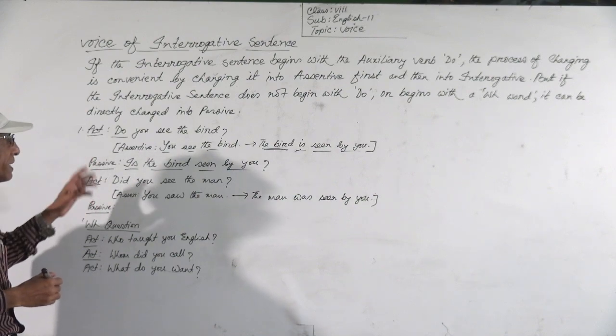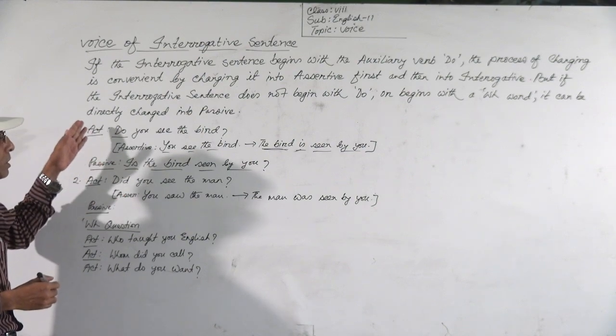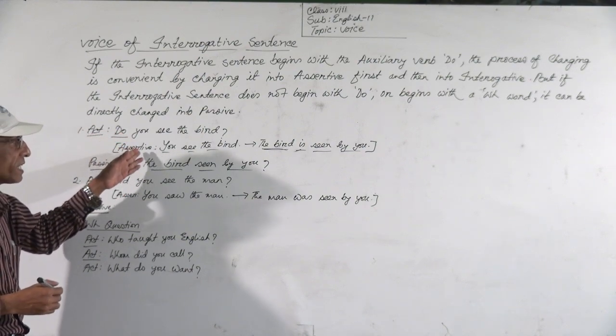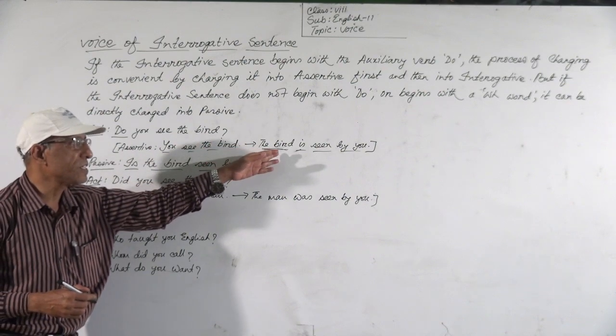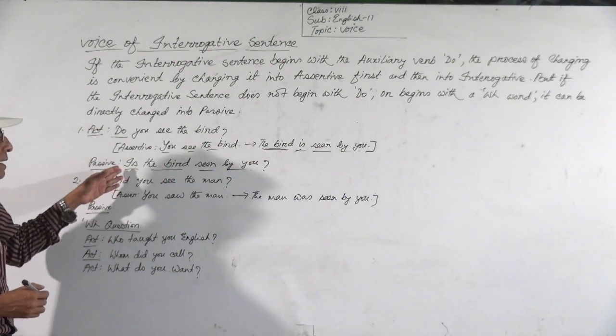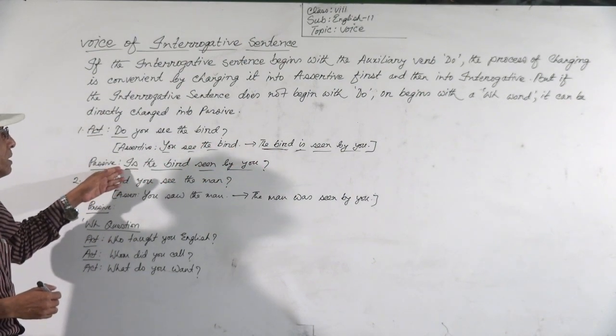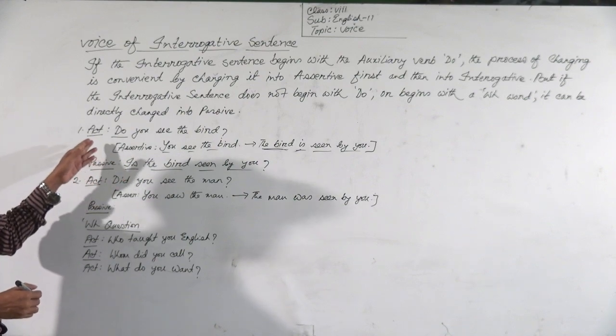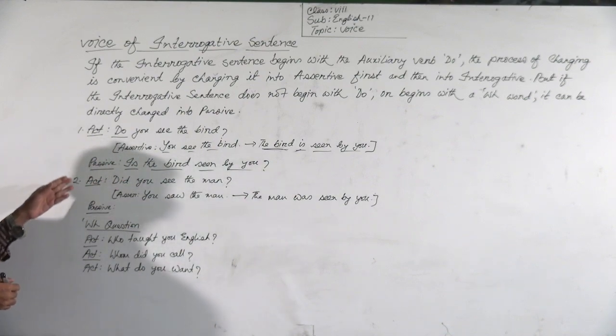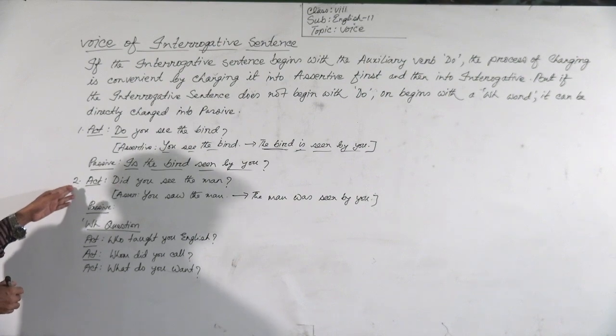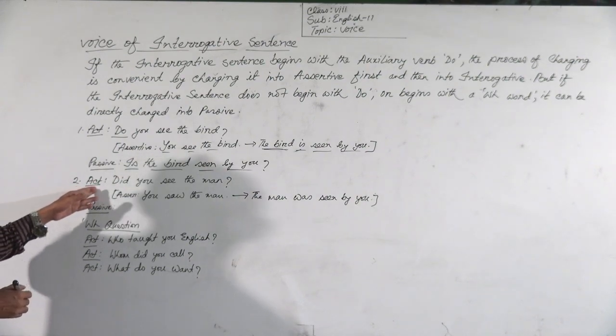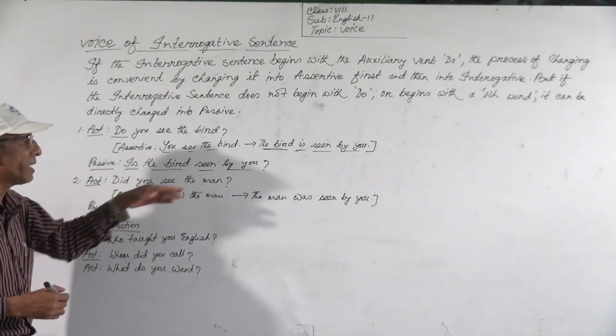I think you have understood. At first you have to make it assertive, then you have to make it passive, then you have to make it interrogative. Then it will be the answer of the active. Example number 2, active. Did you see the man?